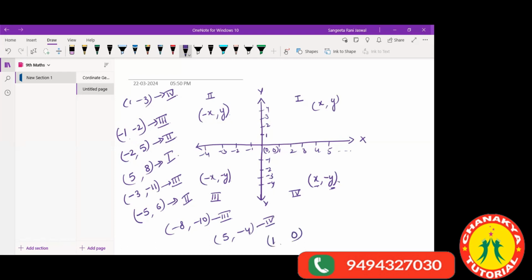Where will this lie? Ma'am, the first quadrant, as both x and y are positive. First quadrant. Now you see here, ma'am, it will lie on the x-axis. See here, this x is 1 and y is 0. That means there is no y point here, so this will lie on the x-axis. Okay, this point is (1, 0).